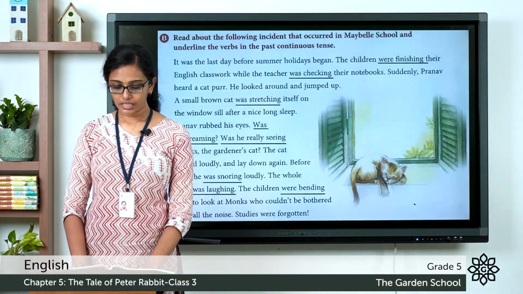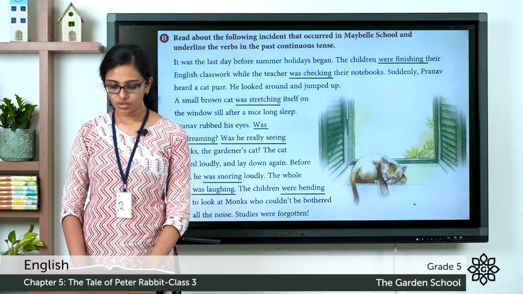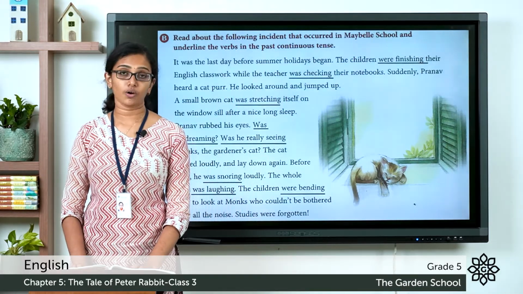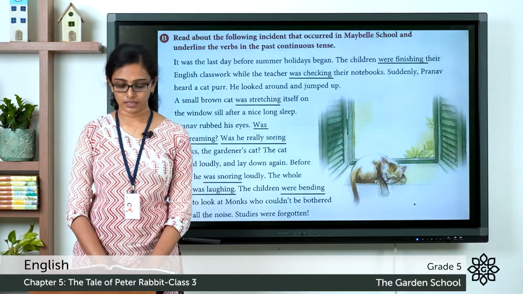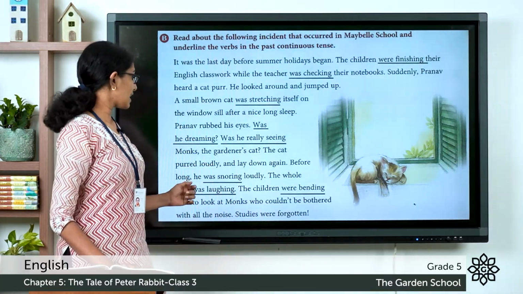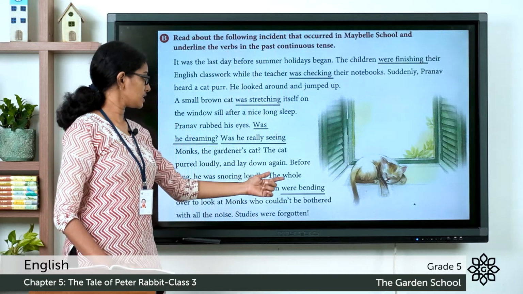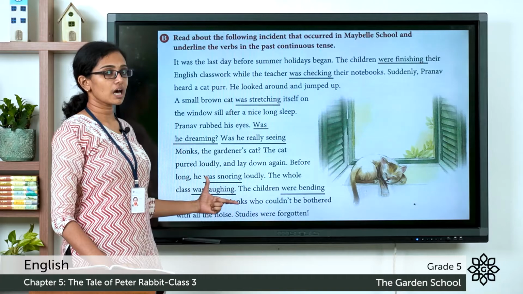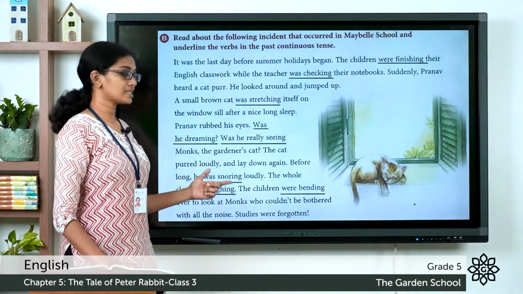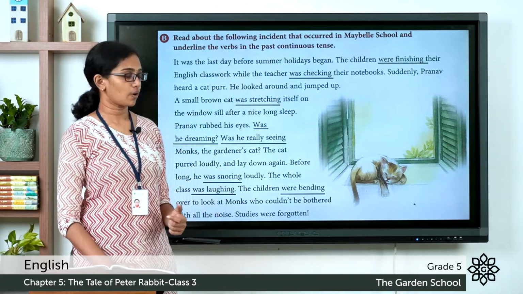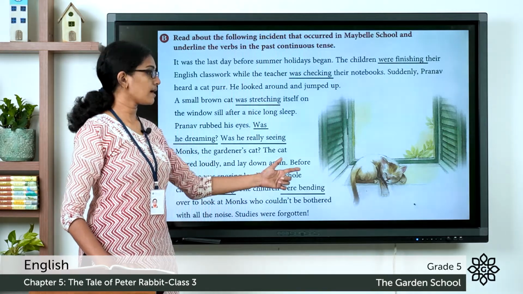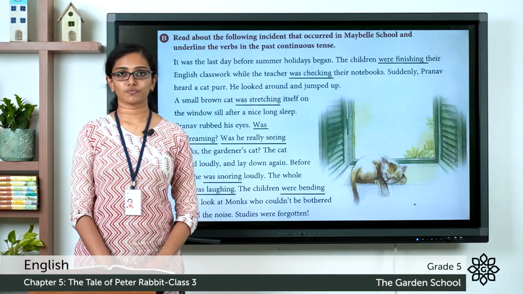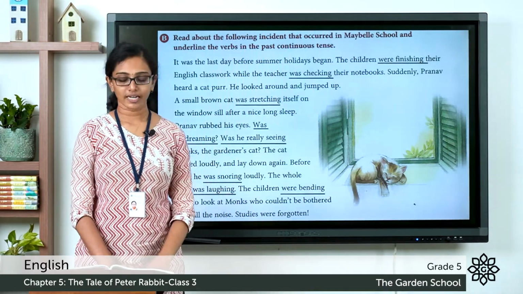Now, the whole class was laughing. The children were bending over to look at Monks who couldn't be bothered with all the noise. Studies were forgotten. So, the whole class was laughing. Subject is the whole class and the verb is was laughing. So, was laughing is the verb given in this sentence in past continuous form. And also, the children were bending. The verb were bending is in past continuous form. So, I hope you got all of them correct.